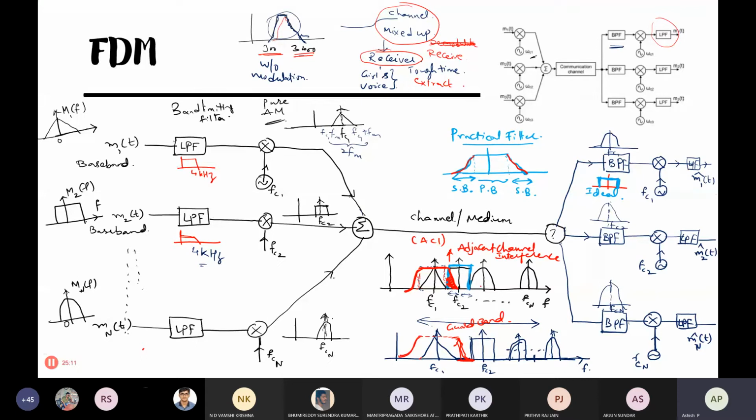So what are the applications of this? FDM is very much used in television broadcasting and radio broadcasting on FM. You can assume all these things like the different radio channels, Radio Mirchi or Big FM or whatever you have. All of them will be modulated at a separate frequency.